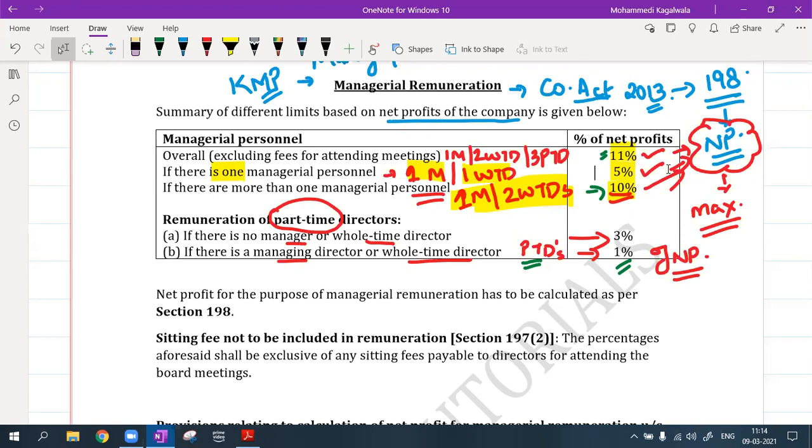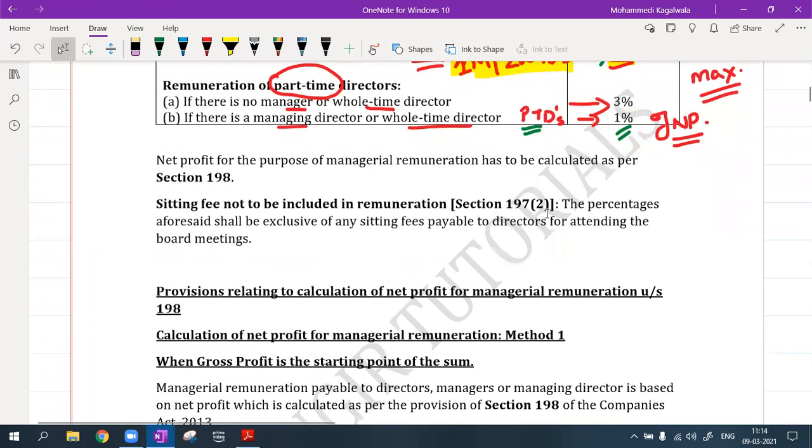And here the part-time directors are the non-executive directors, the part-time ones. NEDs. Now to do all this, first we need the net profit. That I will have to calculate as per section 198. I'll come to it.